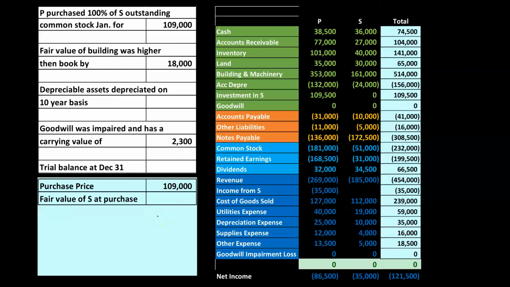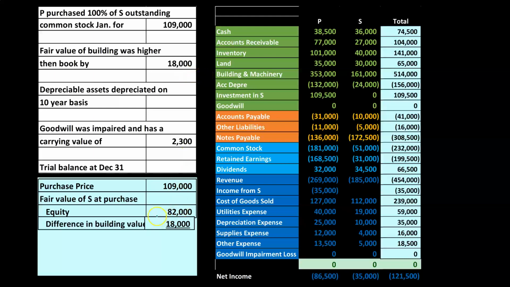Now we want to take that 82 and consider what has happened to revaluating some of the assets at the point in time a year ago, at the point in time the purchase took place, with regards to the fair value. We said that there was an 18,000 increase or difference at that point with the building and the depreciation.